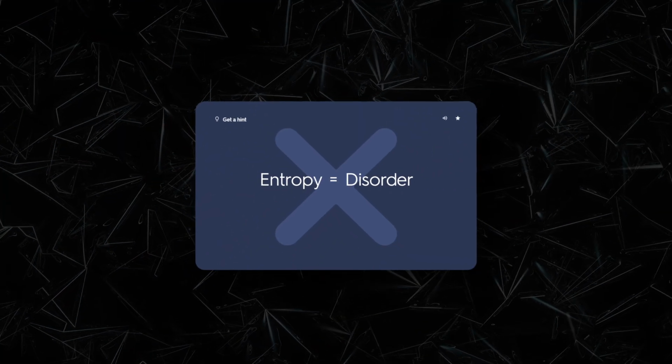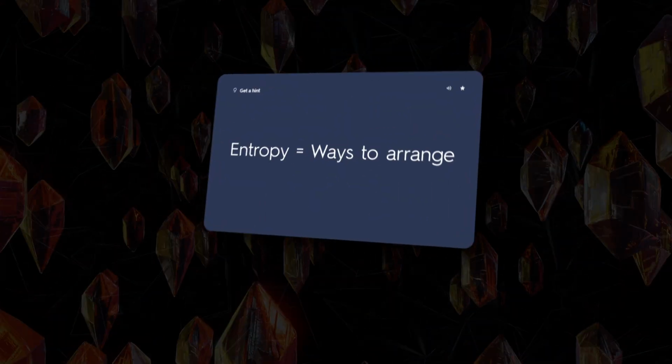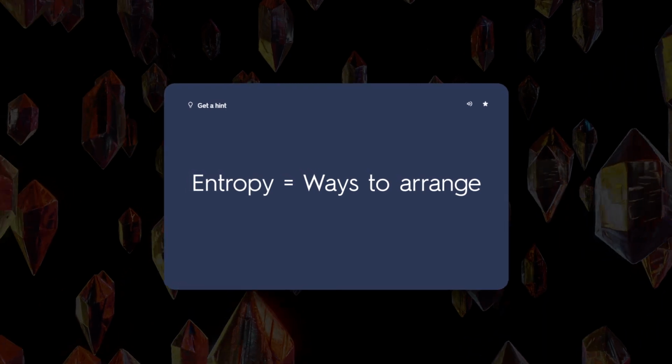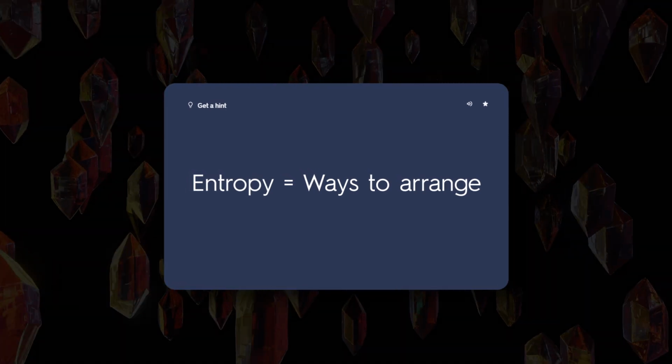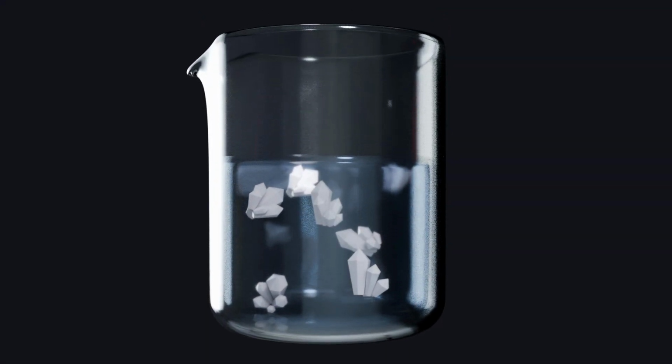Here's a quick myth fix. Entropy isn't simply a measure of disorder. It's about how many microscopic arrangements are possible. The more ways energy and particles can be arranged, the higher the entropy, even when things still look orderly. Now, let's apply that idea to a twist.